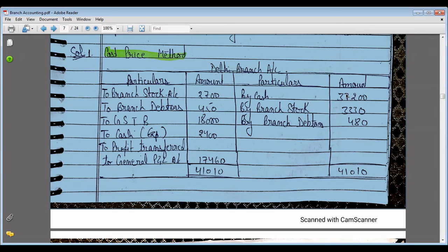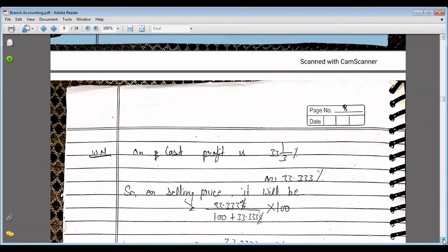By cash, that is 37,200, given in the question. By branch stock, that is closing stock, 4,440 minus 25%, here is 3,330 rupees. By branch debtors, given in the question, that is 480. So here it comes profit transferred to general P&L account, and the balancing figure is profit, that is 17,460 rupees. This is the cost price method.